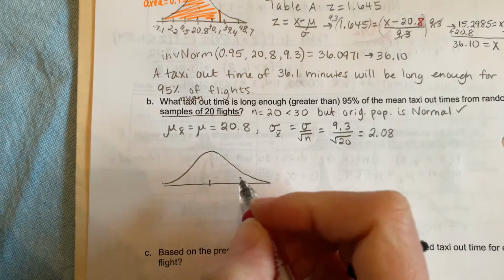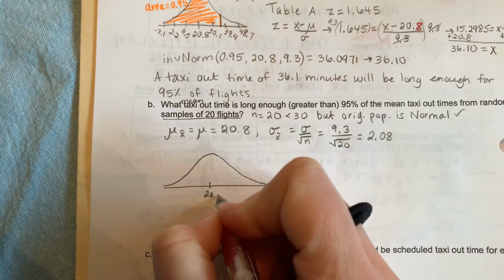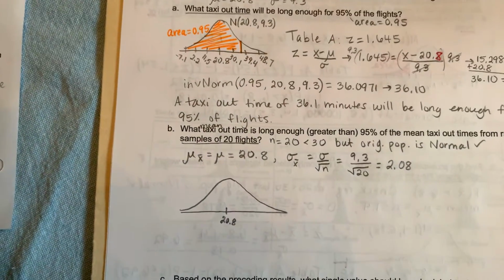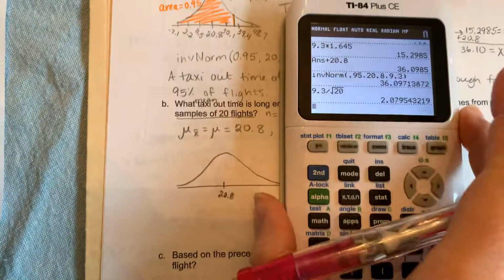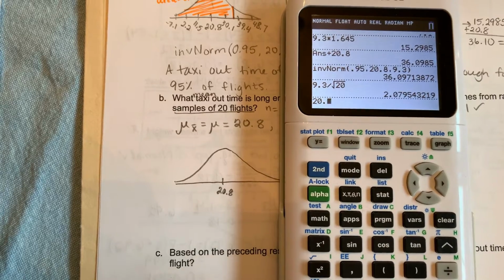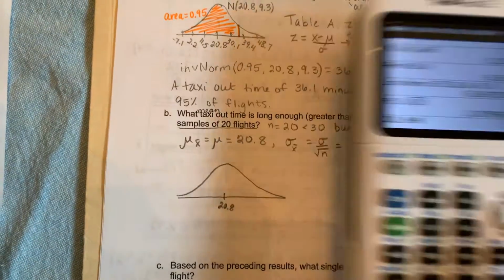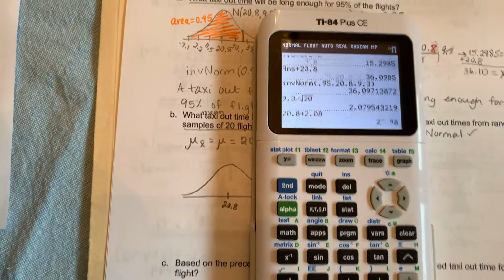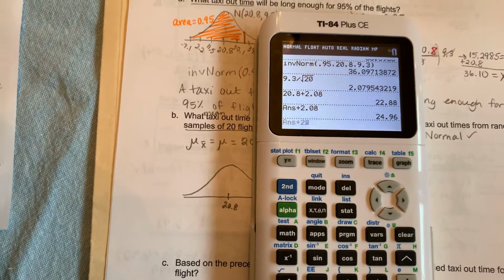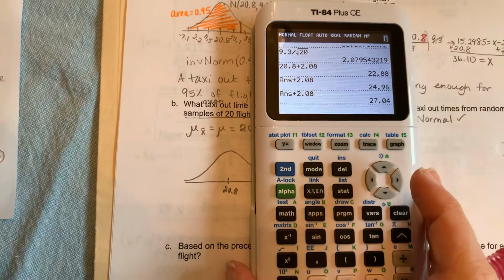All right, my center here is my 20.8. It's the same as the curve above so far, but it's when I add in those standard deviations that things get different. So now I'm going 20.8 plus my new standard deviation of 2.08. All right, that's my first boundary. I'm going to do it again and again to get 3 standard deviations above the mean.